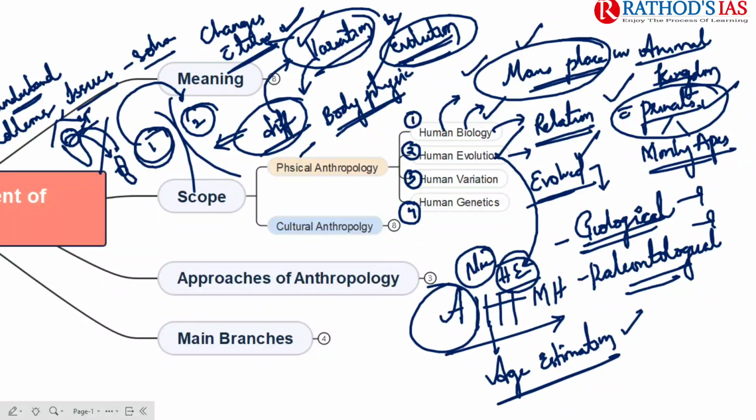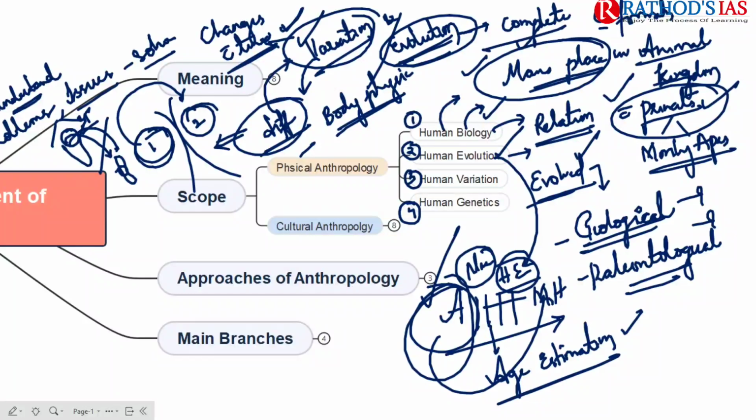And what is the meaning of evolution? Evolution is nothing but a complete deformation. For example, if you compare apes and modern man, we do not compare them. Apes are very much different from modern humans. So there is a complete deformation that we can see. And here, due to this complete deformation in evolution, we can get an entirely new form. So this is the difference between evolution and human variation.